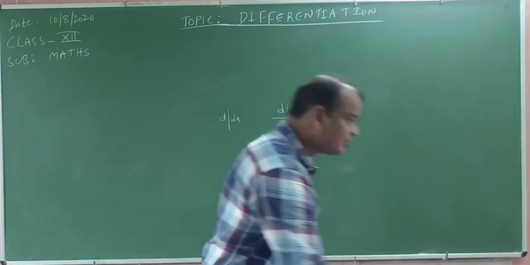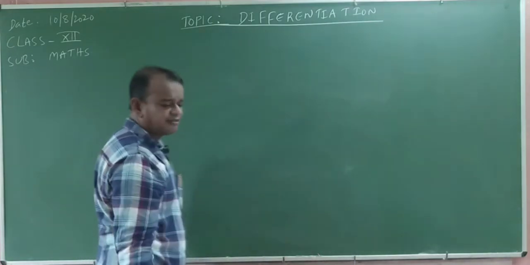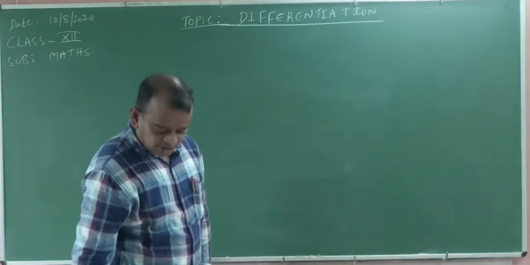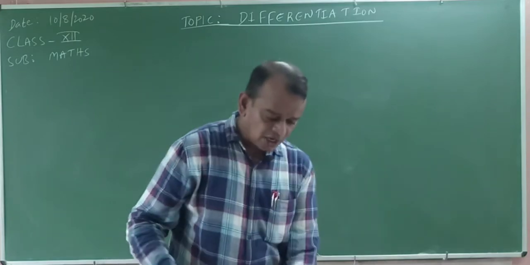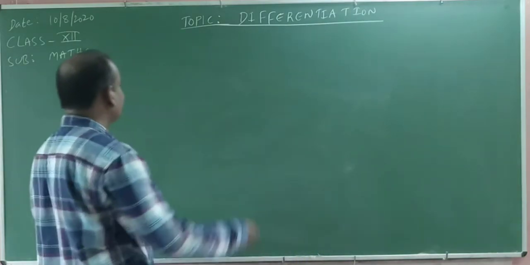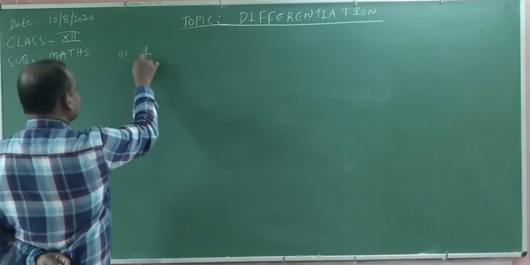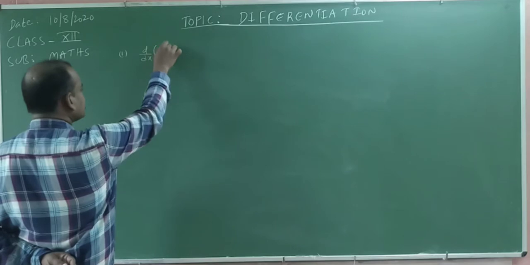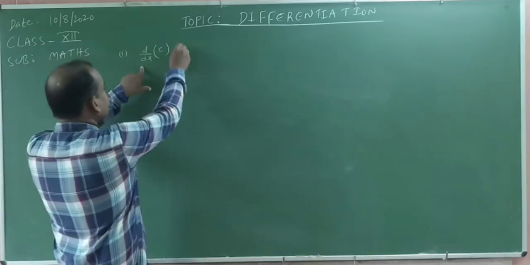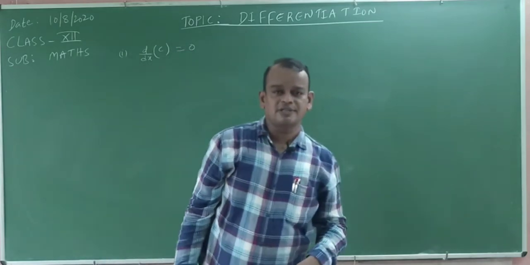Okay, my dear students. Now, some properties of differentiation. What are the properties? C is any constant, f of x is a function. Okay. Now, some more formulas. Already we learned them in class 11. Okay. What is the formula? First one. First one is d by dx of C, means the derivative of a constant. C means constant. The derivative of a constant with respect to x, 100% 0.